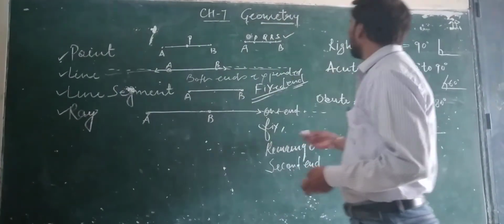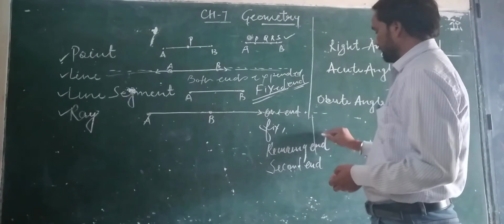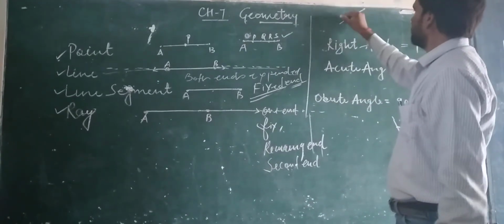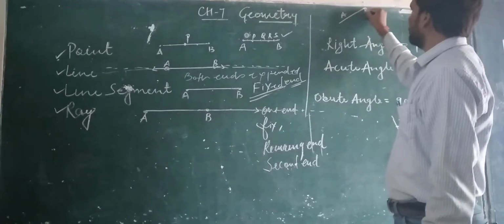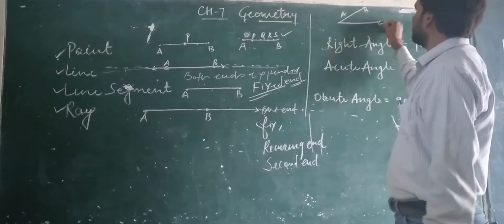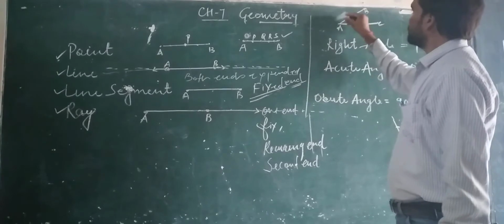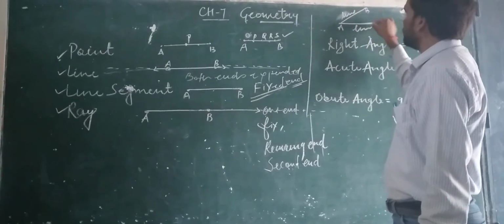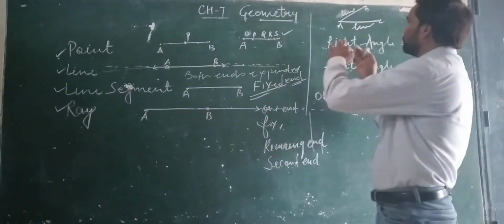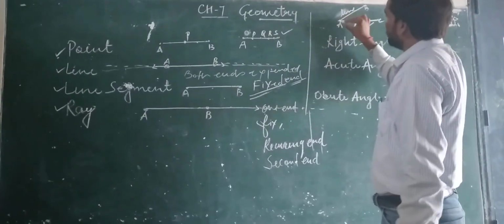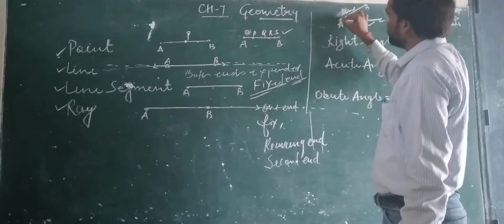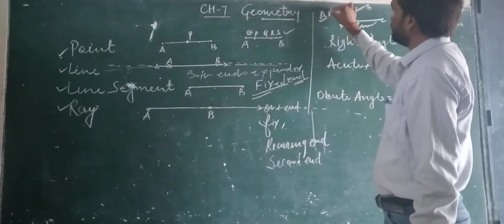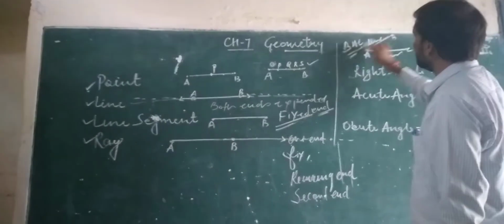After that, we learn about an angle. Angle like sides A, B, and C. This is a line, or you can say a side. Both lines meet at a point. Which point? It is an angle BAC. Okay, this is an angle.